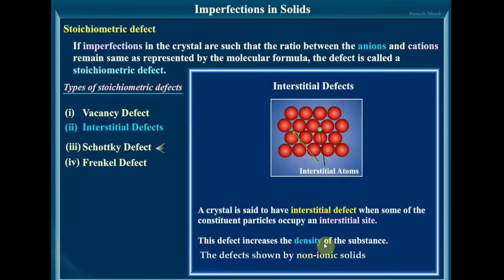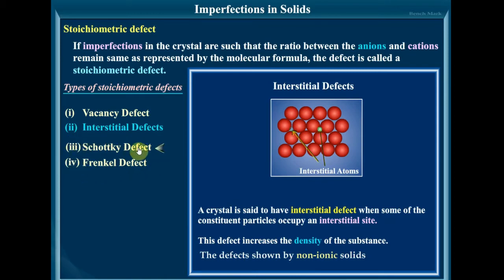These defects are shown by non-ionic solids. Vacancy defect and interstitial defects are shown by non-ionic solids. Ionic solids do not exhibit simple vacancy or interstitial defects. In ionic solids, electrical neutrality always must be maintained. So ionic solids show vacancy and interstitial defects as Schottky and Frenkel defects.